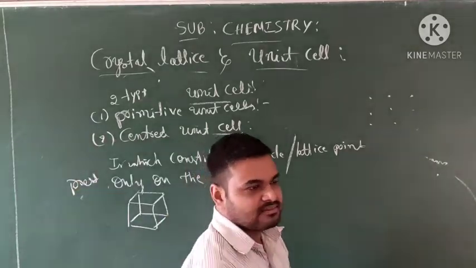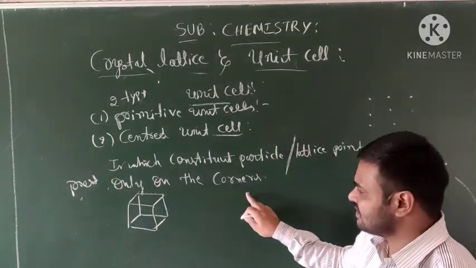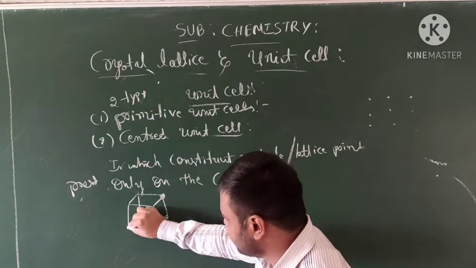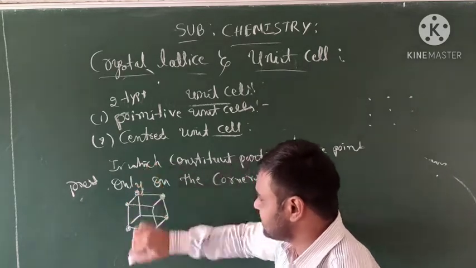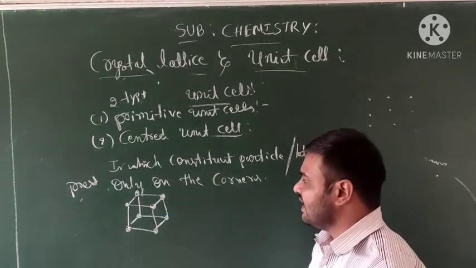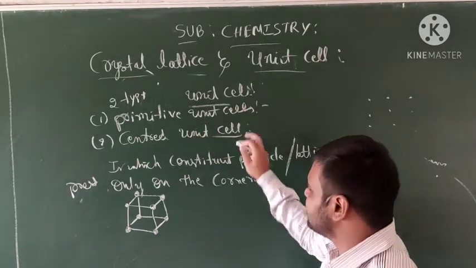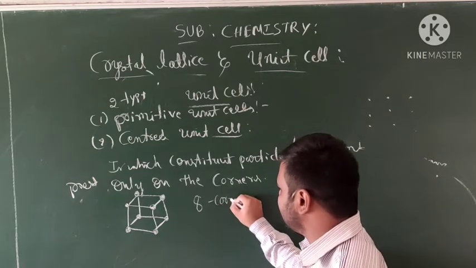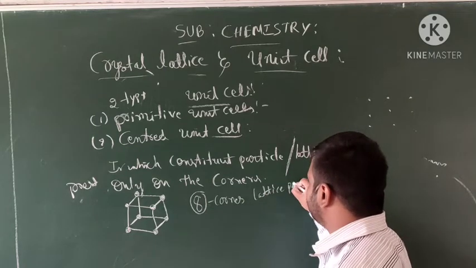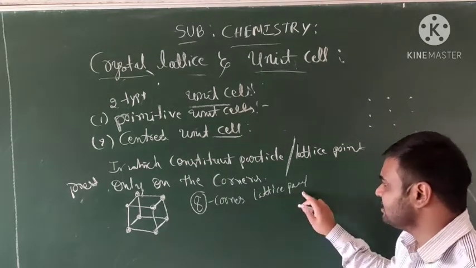Constituent particles, atoms, ions or molecules present only on the corners. This is a cube containing corners 1, 2, 3, 4, 5, 6, 7 and 8. We will observe 8 corners. Okay students, this is about primitive unit cells. We observe 8 corners, or 8 lattice points. One primitive unit cell contains 8 lattice points.